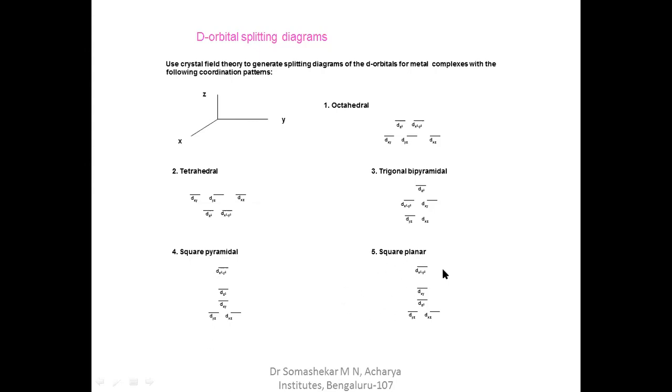Last, square planar geometry. Square planar means only four ligands. All four ligands overlap along the dx square minus y square orbital, and hence the xy components are a little bit increased, and in the z component there are no ligands along the z axis. Hence, all these z component orbitals decrease in energy. So this is about the crystal field splitting in all the geometries according to Bangalore University and Bangalore Central University.